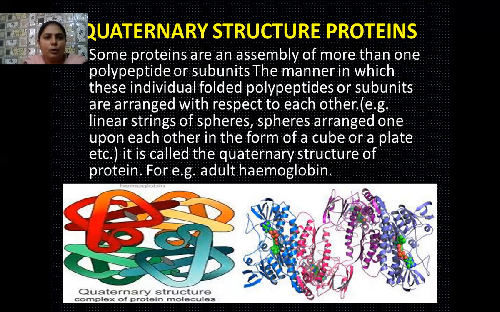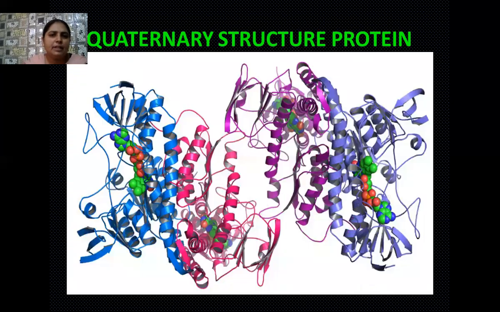An example of a quaternary structure of protein is adult hemoglobin. And this hemoglobin it consists of two chains of polypeptides. One is the alpha chain and another is the beta chain. So this is the example of quaternary structure. Yes, students, see the enlarged view of this complex quaternary structure. So many folds are present over there. So many geometrical shapes are found in the form of cubes, spheres, and plates. So here, variety of geometrical shapes they are formed in this structure of proteins.